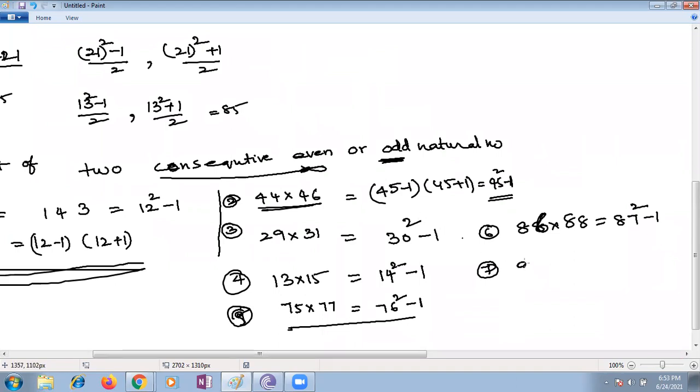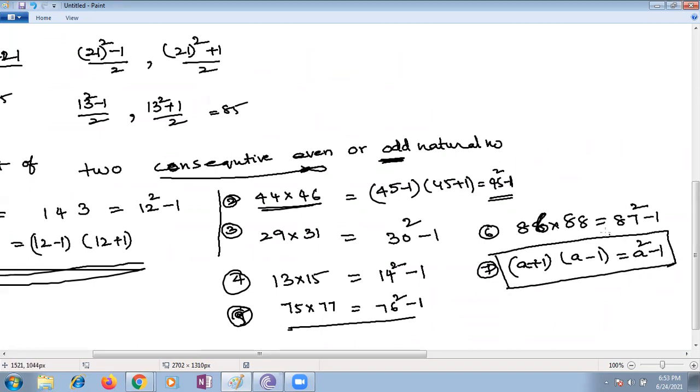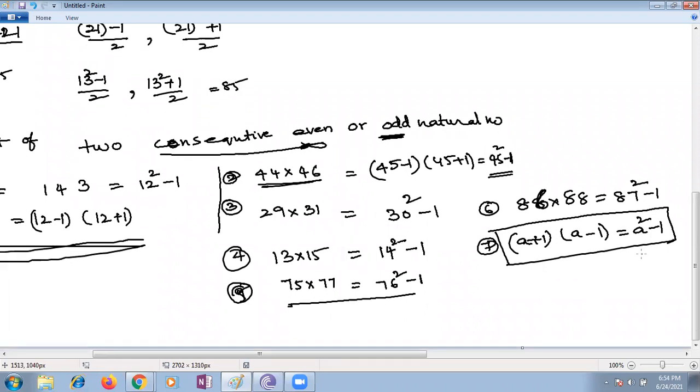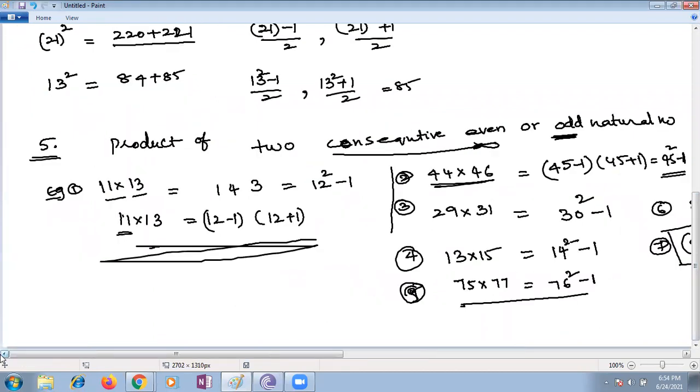If any number, a plus 1 we are writing and a minus 1, if you want to multiply these two numbers, any consecutive even or odd numbers, whatever the numbers, you can get the answer as a square minus 1. This is very, very important, children. One more important identity. You can use it not only here, we will use those things in algebra too. Number patterns are very helpful in algebra also, children. You can multiply many things using this.